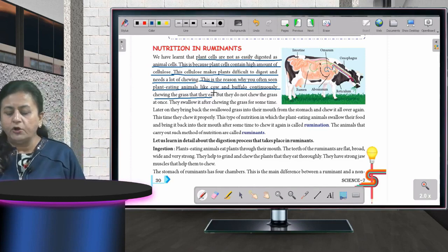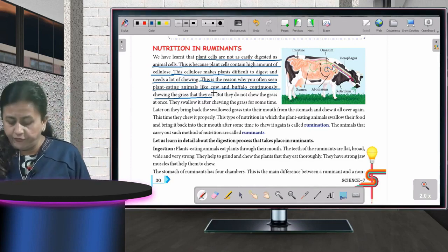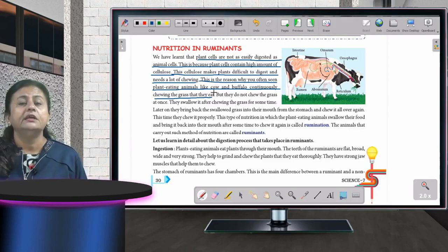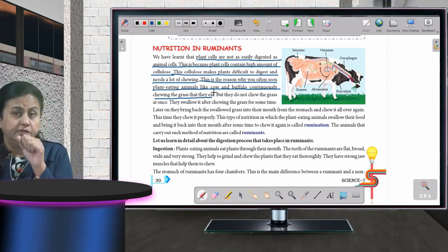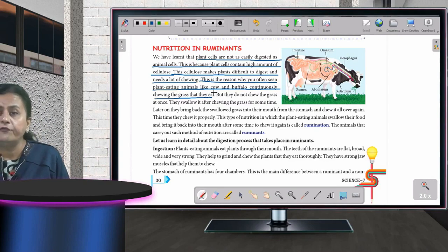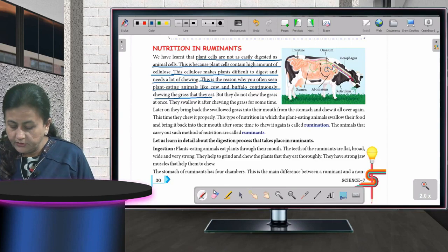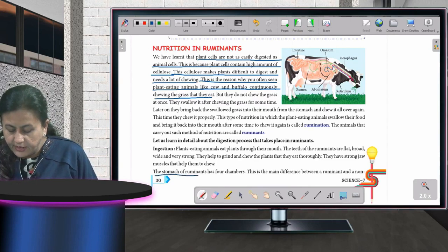Now what is happening? All the ruminants, the plant eating, grass eating animals, have 4 chambers in their stomach. The stomach of ruminants has 4 chambers.